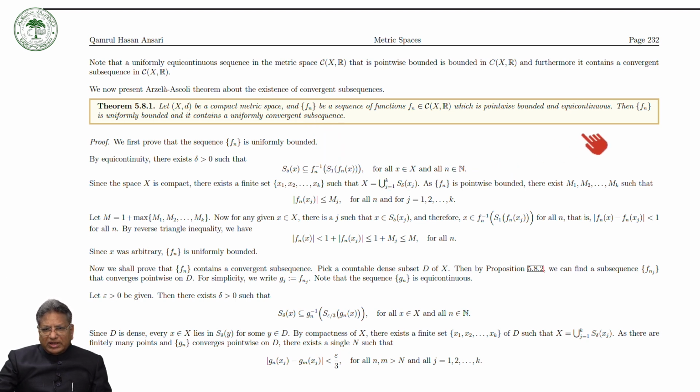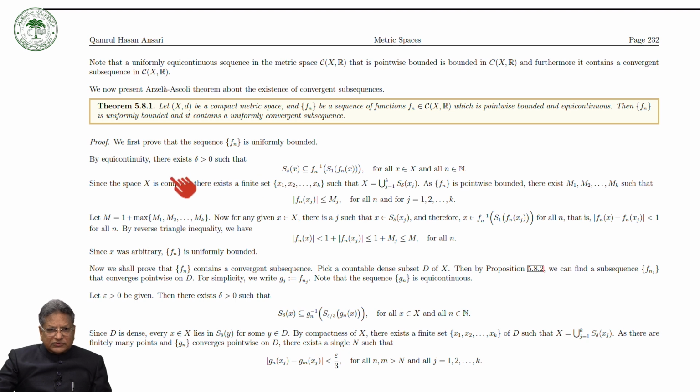Now, we are assuming that Fn is equicontinuous. So, by the definition of equicontinuity, there exists a delta greater than 0 such that the open ball with center at x and radius delta lies in the inverse image under Fn of the open ball with center at Fn(x) and radius 1, for all x in X and all natural numbers n.